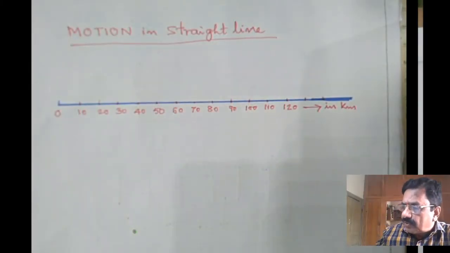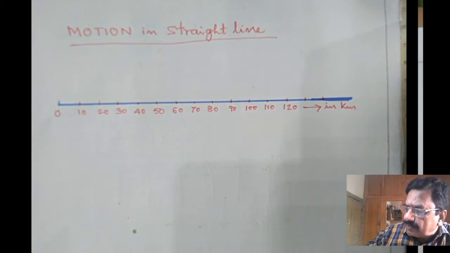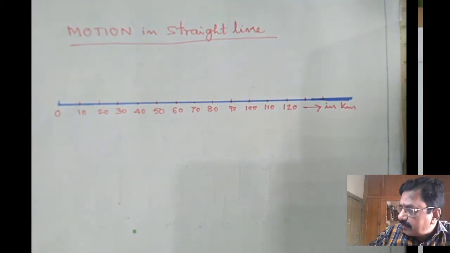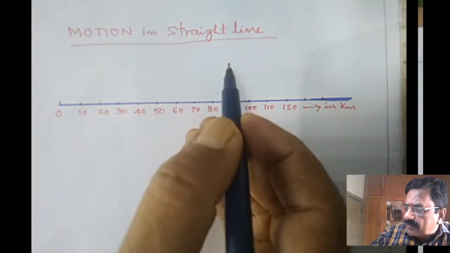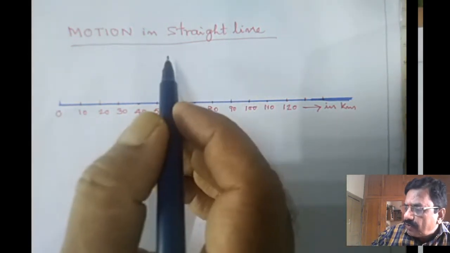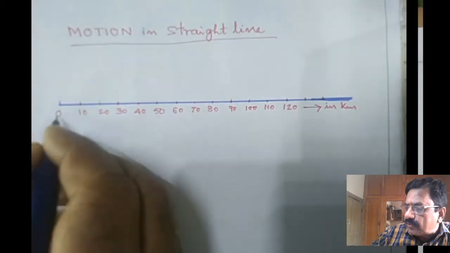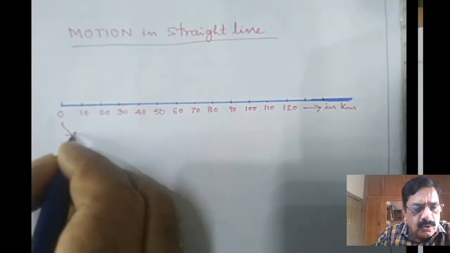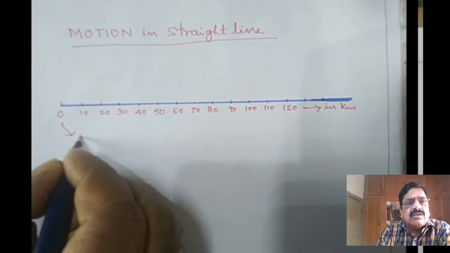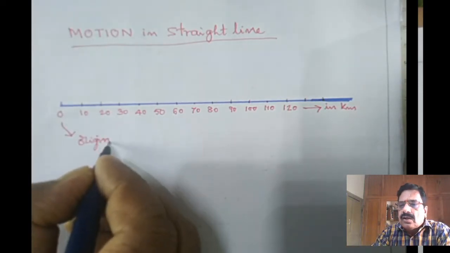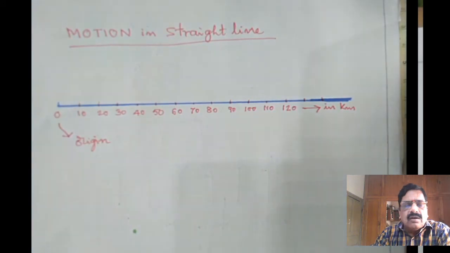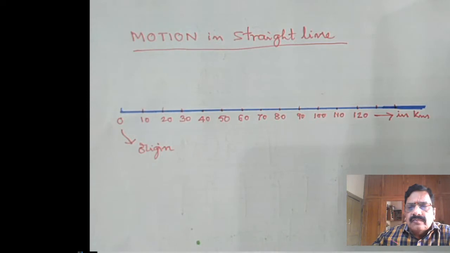Now I am talking about motion in a straight line. To explain motion in a straight line, first I have to explain the origin. What is meant by origin? For example, you are going to your school from your home. Then the starting point is home. So we consider home as the origin. I mean to say, the starting point is the origin.